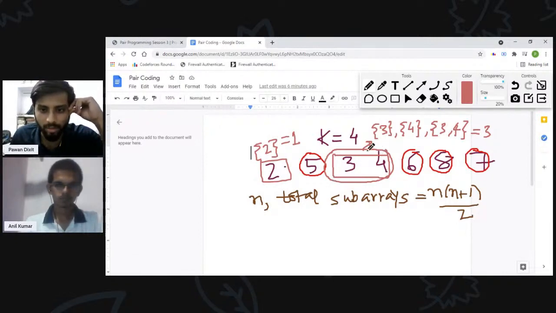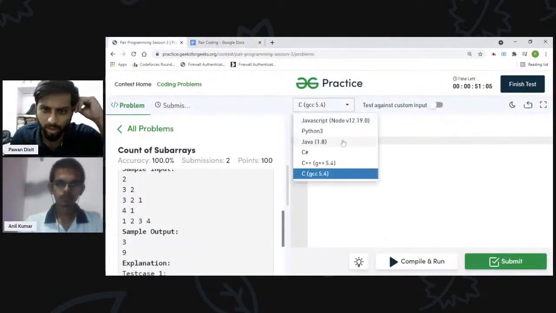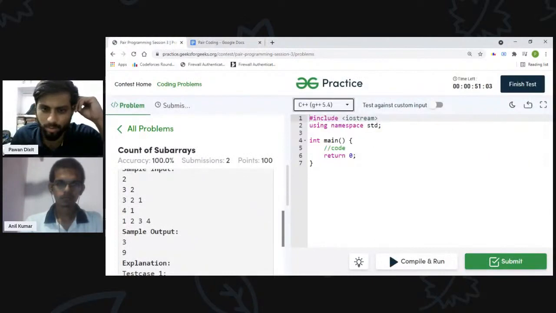Hence, we can eliminate all these subarrays. And the rest of all the subarrays will have at least one element greater than k in them, so they will be included in the answer. Okay. So I think the approach is fine. So let me code this problem.